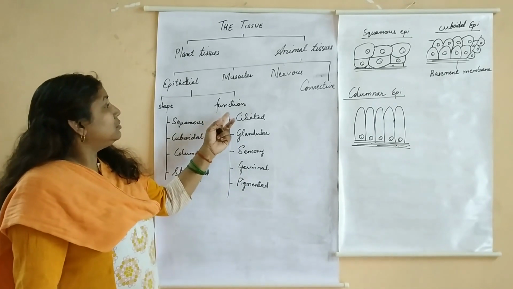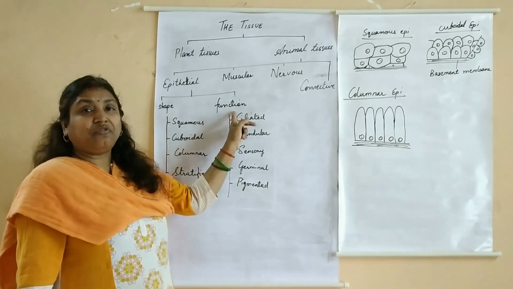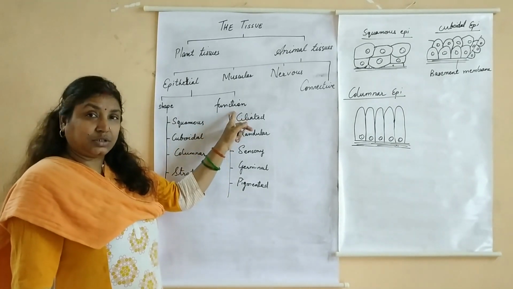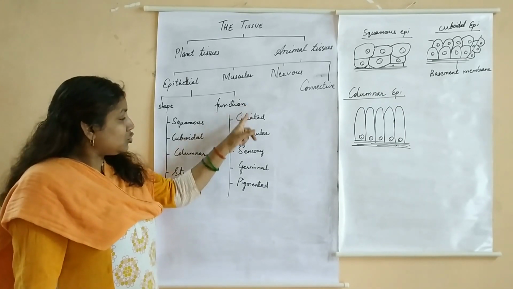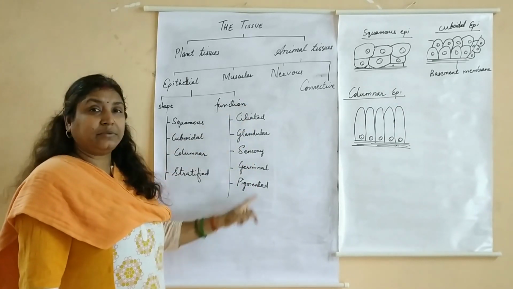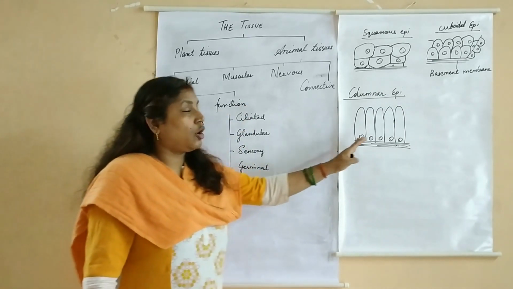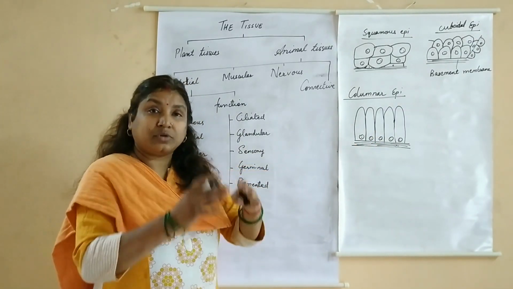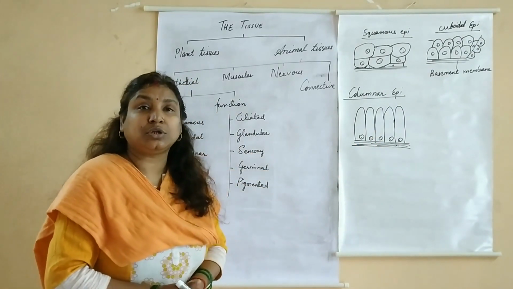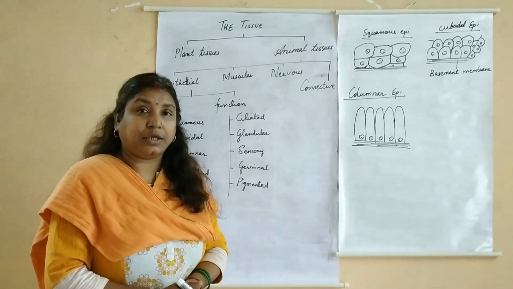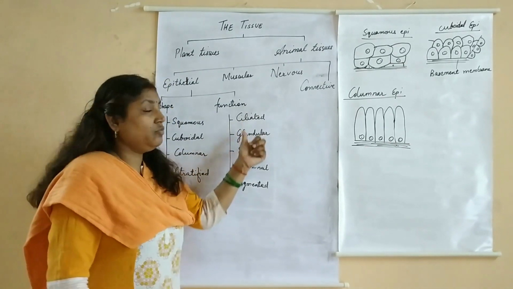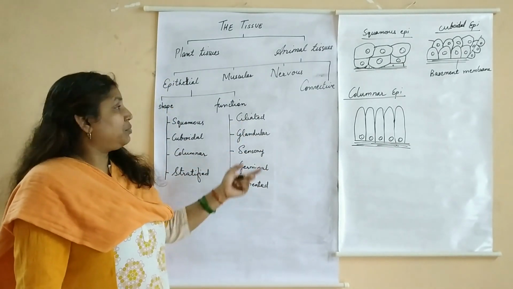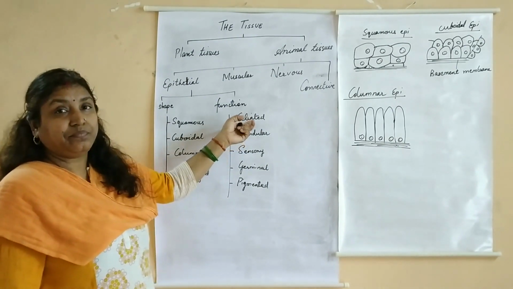Coming to division of epithelial tissue based on function. Most of the types that you see belong to the columnar type. Columnar cells have modified themselves according to the functions required and they perform the following functions. So let's begin with ciliated.